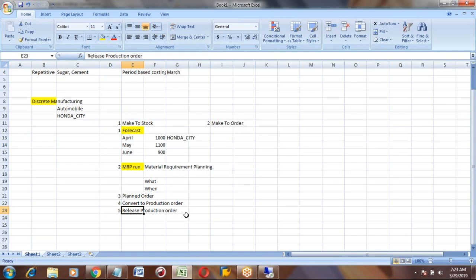Now shop floor people start producing the product. This order, for example, is 1000 Honda City. Now today they produced 5 cars, for example, or 10 cars. They assembled the 10. So how much they have produced today, we will update in the SAP system. That is called the production confirmation.